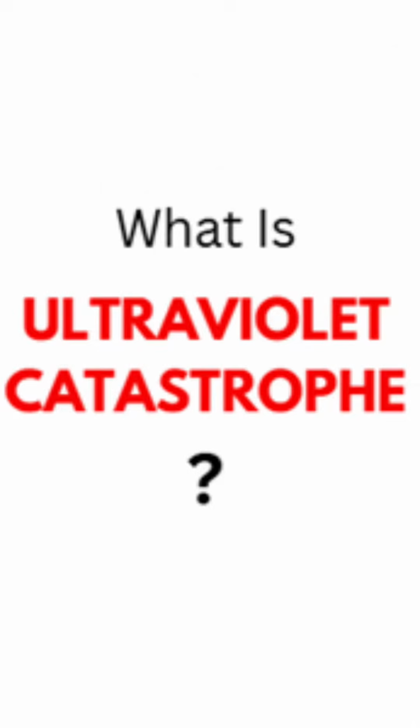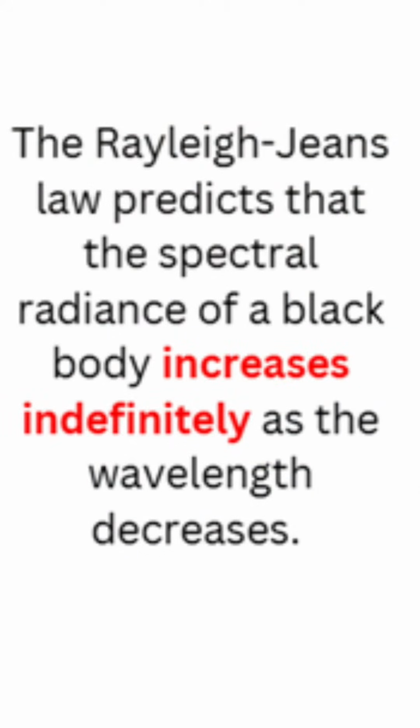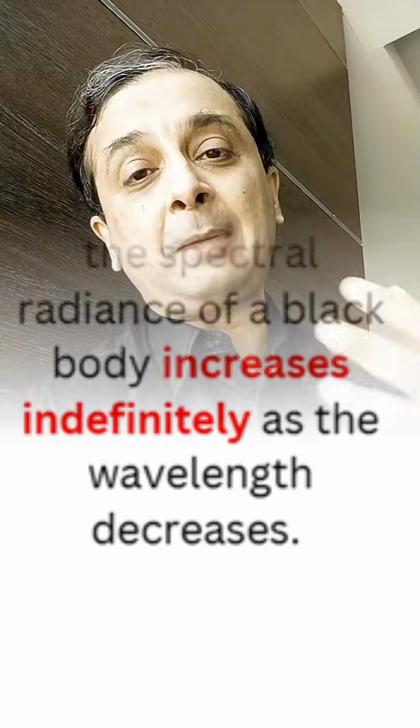Now, what is an ultraviolet catastrophe? This is actually a very important phenomenon which led to the formation of Max Planck's famous E equal to h nu. Now, what happens during the classical phenomena which was ruled by the Rayleigh-Jeans law? It was found that during the black body radiation, the energy goes up and up and up, and it is going up to infinity.